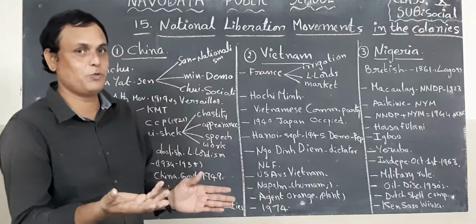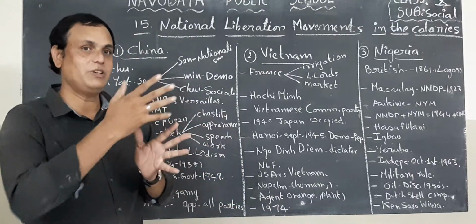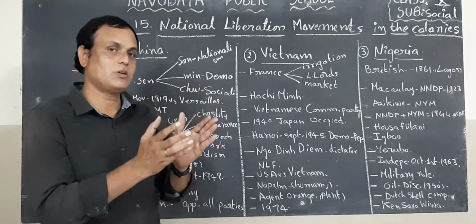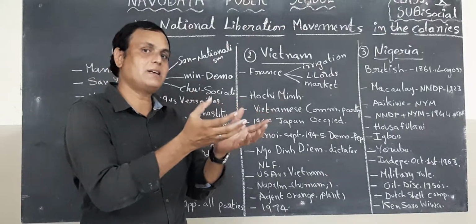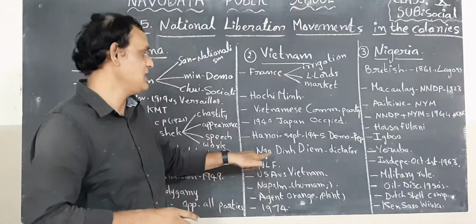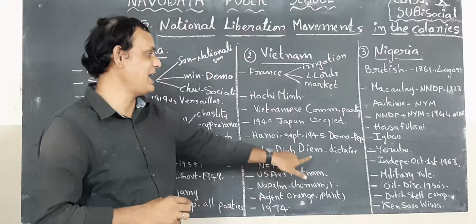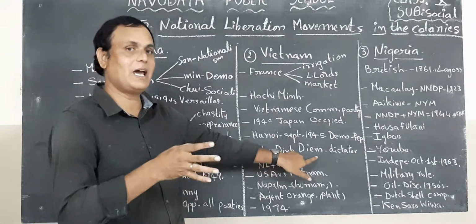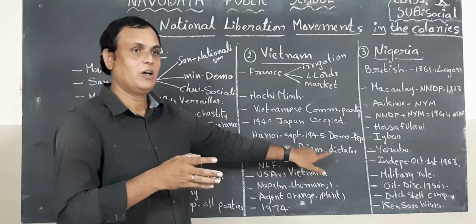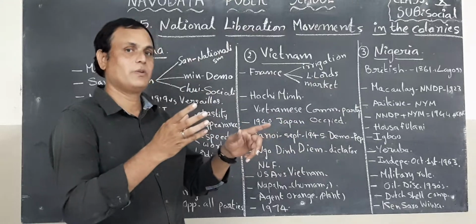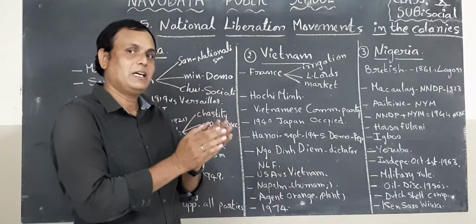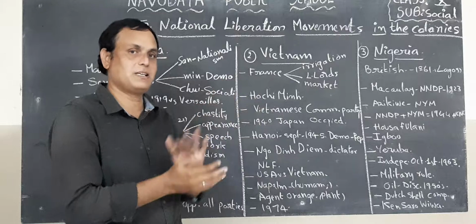But what about the position of the south in Vietnam? The south went under the hands of one dictator. His name is Ngo Dinh Diem. Whoever opposed this dictator was simply arrested and imprisoned.